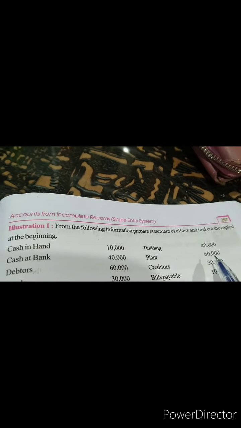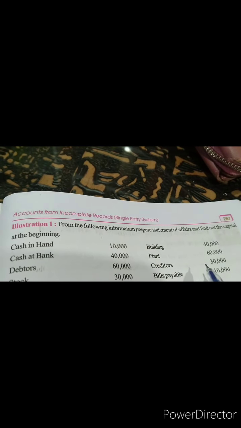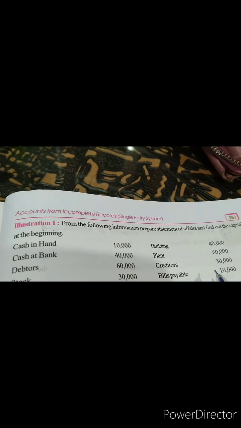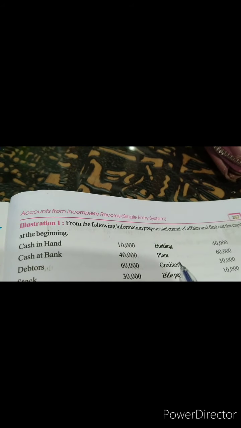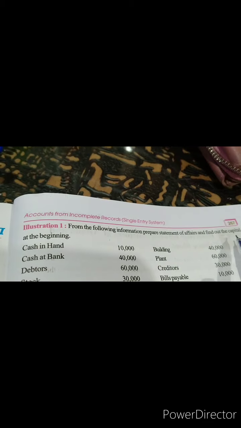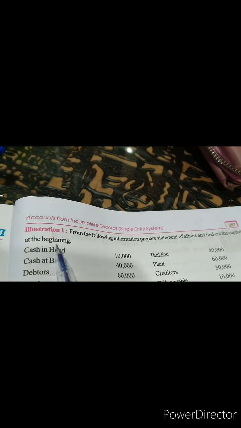Building is also an asset. Plant is also an asset. Creditors is a liability, so we'll write it towards the liabilities side. And bills payable is a liability. Now when we total both the sides, whatever difference amount we are getting will go under the heading of capital at the beginning.